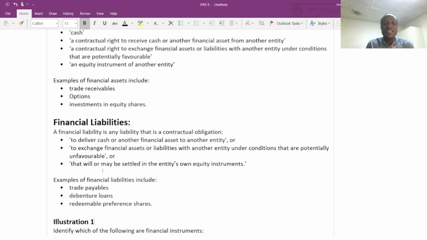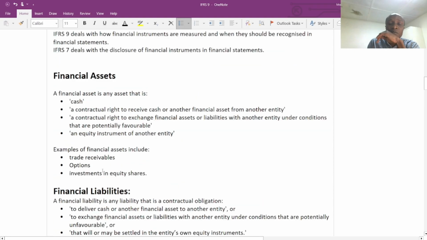So if there is any exchange difference, if they decided to swap, and the exchange difference is unfavorable, the company that has the unfavorable exchange difference will recognize a financial liability in the financial statements. When we are going to look at swap, we can understand the second point very well. Now, when we are talking about the final point, that will or may be settled in the entity's own equity instrument. Now, if you can look at the previous example, based on the three illustrations I did, right?